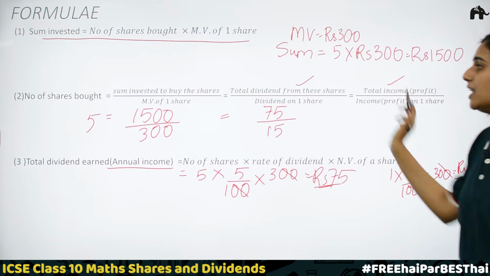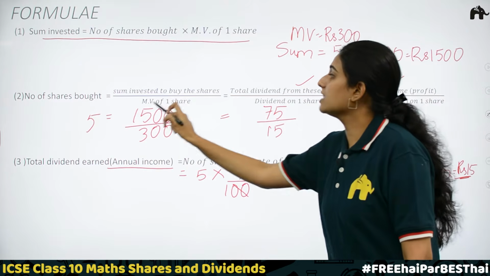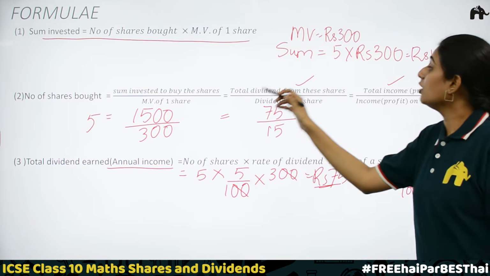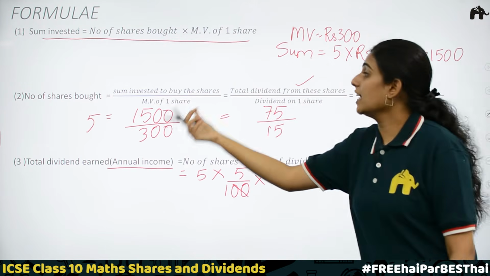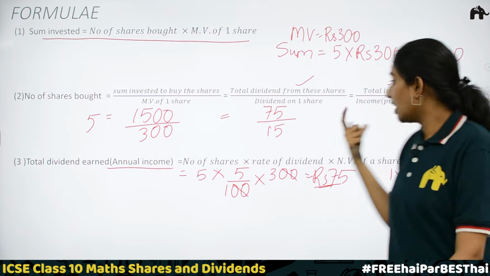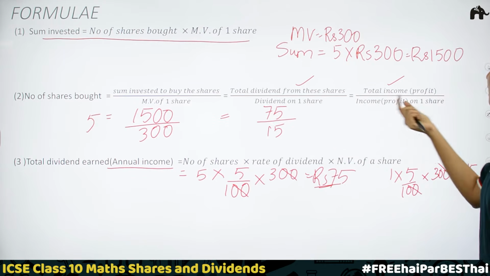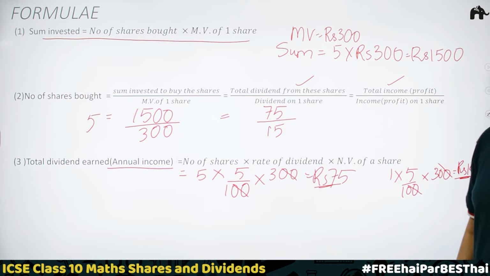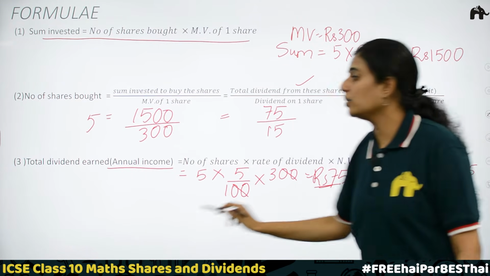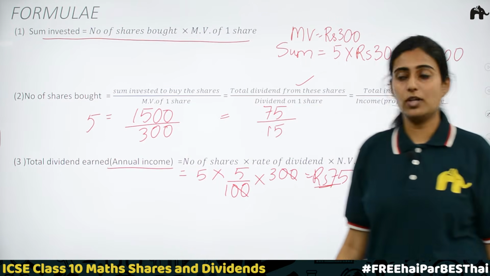Clear? To find the number of shares bought, the first formula is sum invested to buy the shares divided by market value of one share. That is rearranging the first part. Now, the second formula is number of shares bought is equal to total dividend from these shares divided by dividend on one share, or total income. Income is the dividend for a shareholder divided by income on one share. Clear? Now, we also studied how to calculate total dividend. With this, we calculated and found the number of shares to be equal to 5.